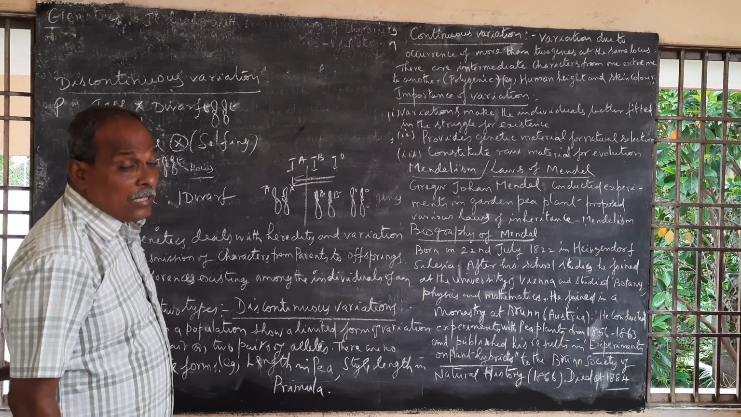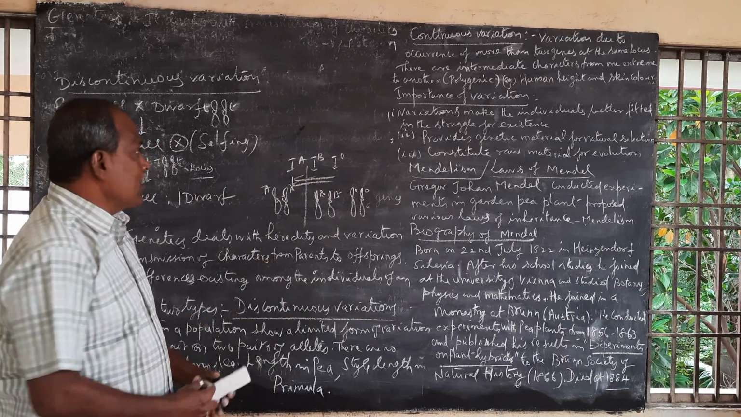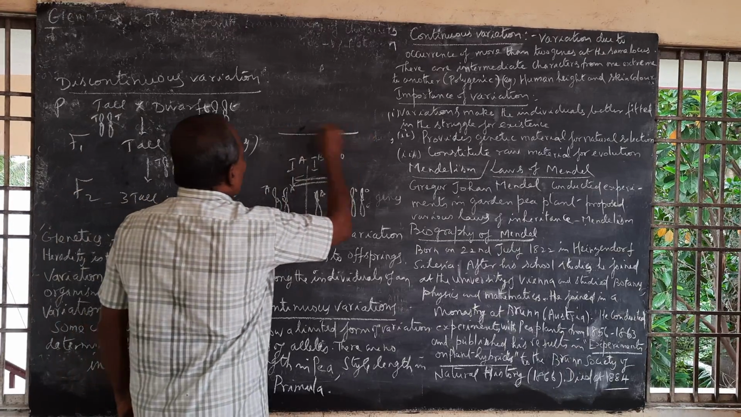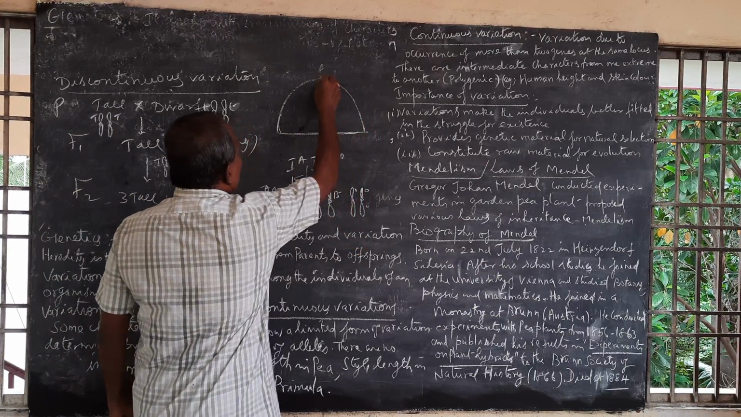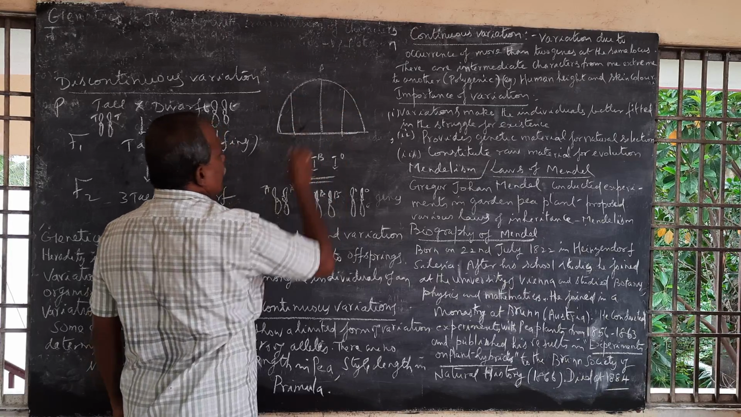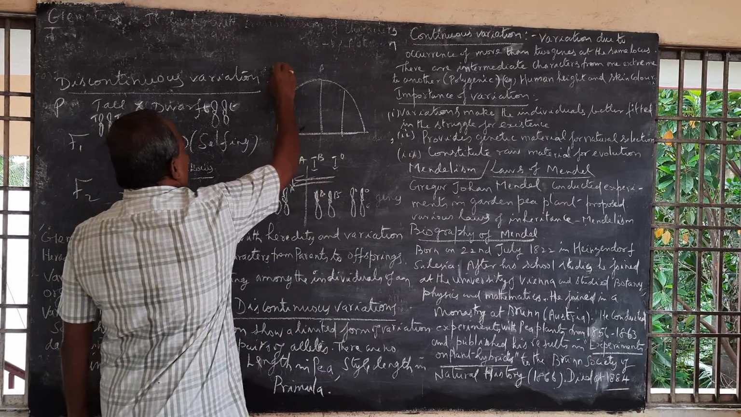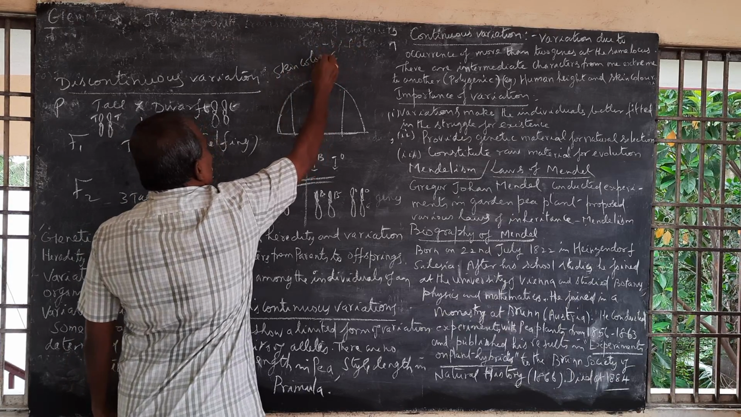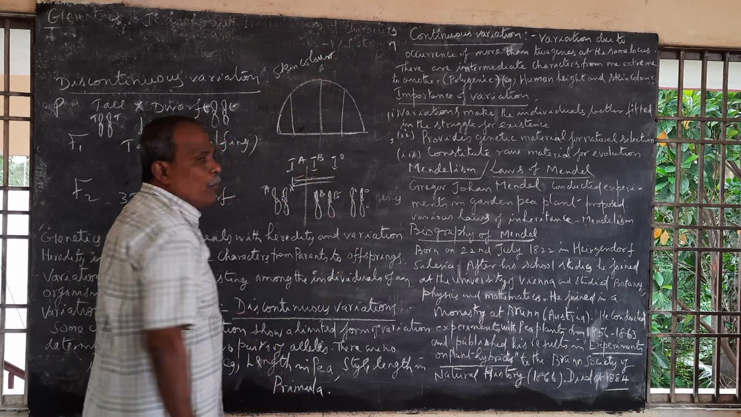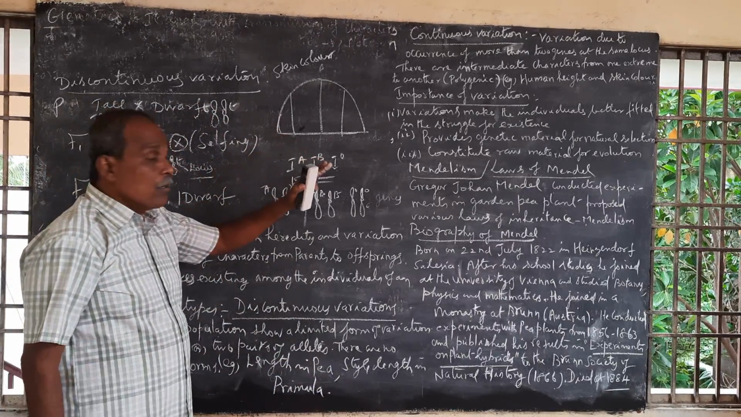In that condition, there are intermediates between one extreme and the other extreme. What kind of intermediates do we get? See, for example, skin color in human, height in human. These are examples of continuous variation.